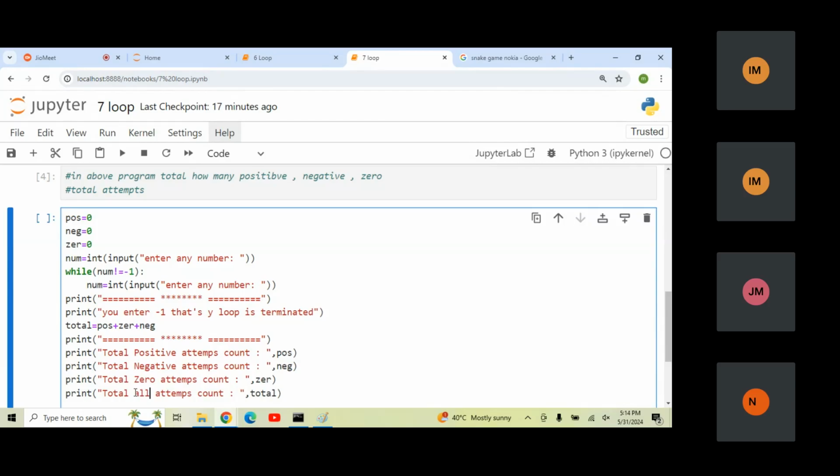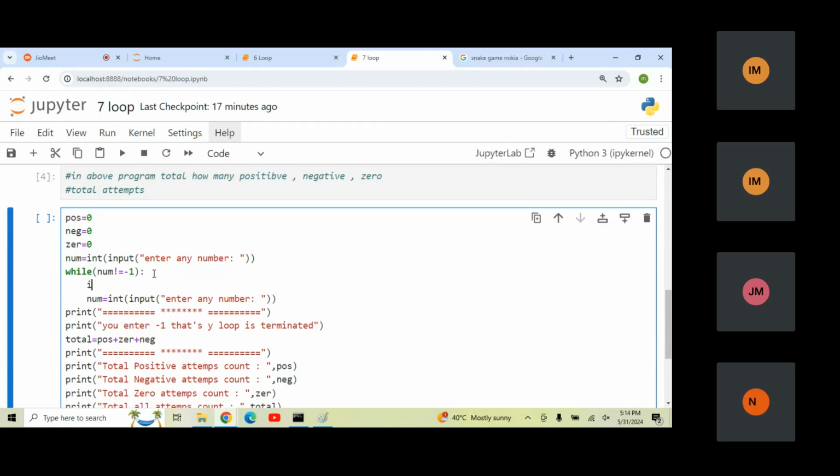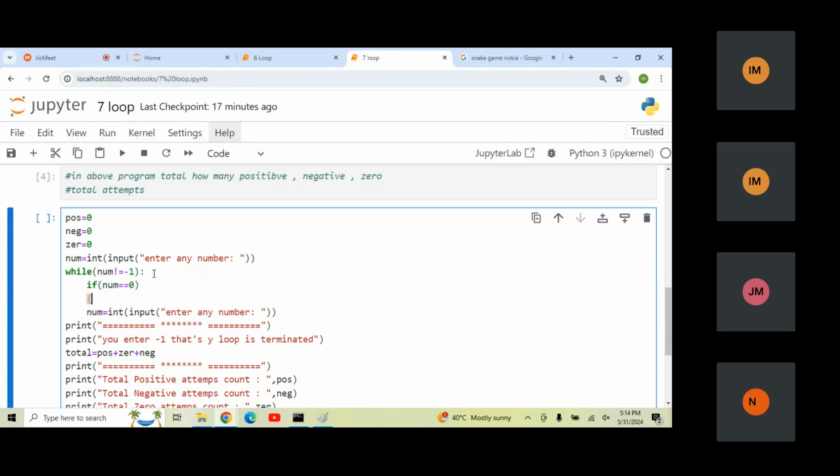Okay, so here we need to increase, right? Someone is entering plus, someone entering minus, someone is entering the multiplication. So how we can able to count this? So for that purpose, we can simply write here one condition. I'm writing one condition. If someone is entering 0, what I wanted to do. Okay, someone is entering the 0, what I wanted to do.